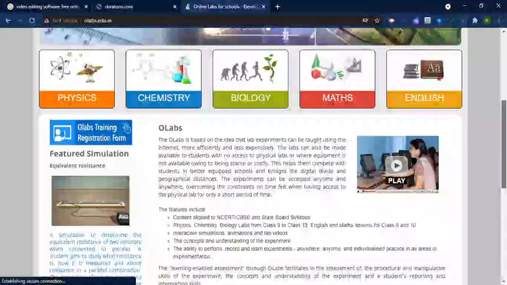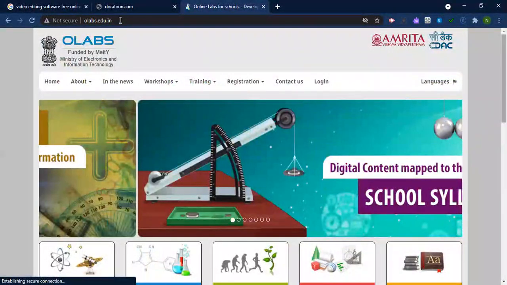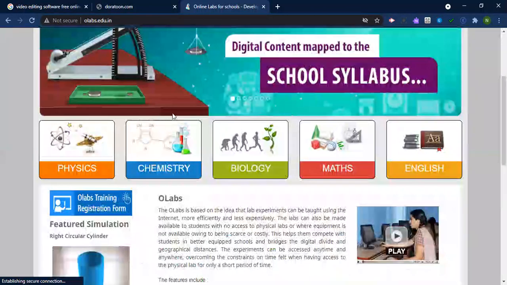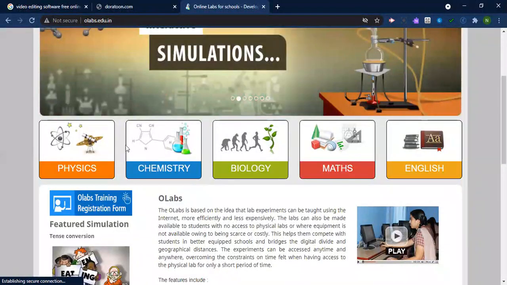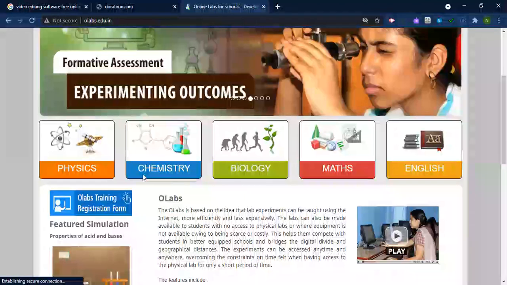So let's have a look at this website. Just go on to olabs.edu.in and you'll be able to come over here on this platform. You have different subjects available: physics, chemistry, biology, maths, English. You will be able to perform experiments based on these subjects. It's very wonderful, not just physics, chemistry, biology, it includes even maths and even English too. So let's have a look.